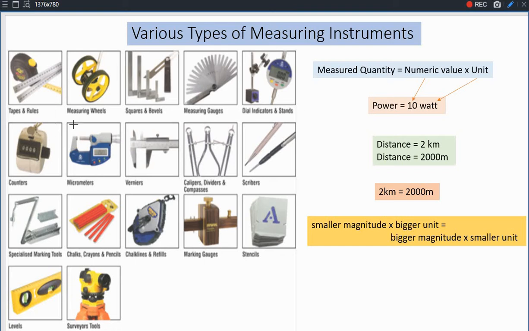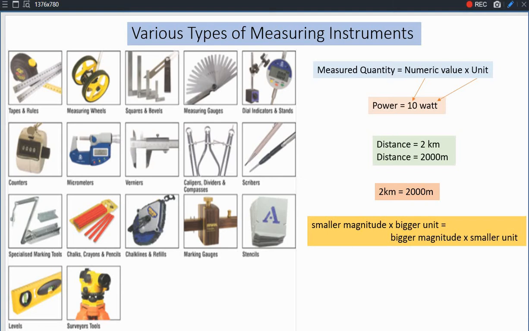Here the diagrams I have taken for different civil engineering instruments, as well as some physics experimental instruments such as vernier calipers, micrometer, which is also known as screw gauge, scribble. These are calipers, dividers, compasses. These are mostly used in the physics laboratory, while the tapes, rules, measuring wheels, squares, measuring gauges, and on the below side surveyors, labels, marking gauges, stencils, these are used in civil engineering.